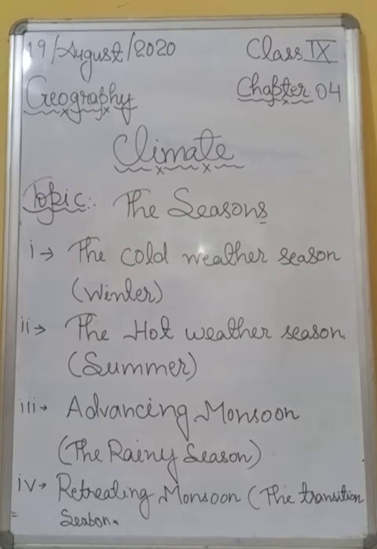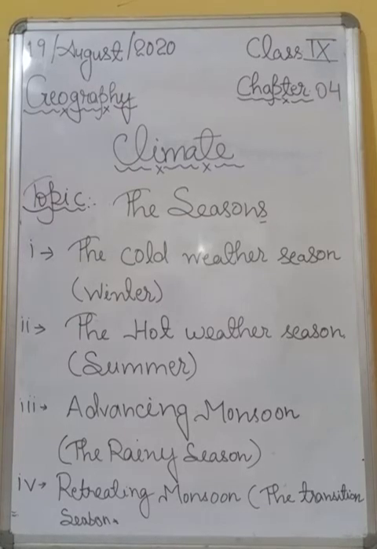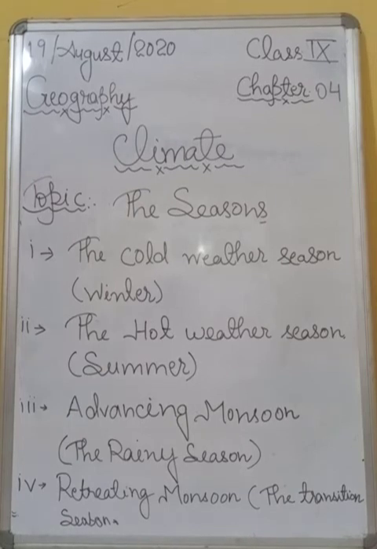Alright. After that, students, features of the advancing monsoon. So students, features of the advancing monsoon are as follows. Students, wet and dry spells: the monsoon in India does not bring continuous rainfall. Sometimes it has wet spells and sometimes dry spells and sometimes breaks in rainfall. Okay? So students, now we have to clear when the monsoon breaks.